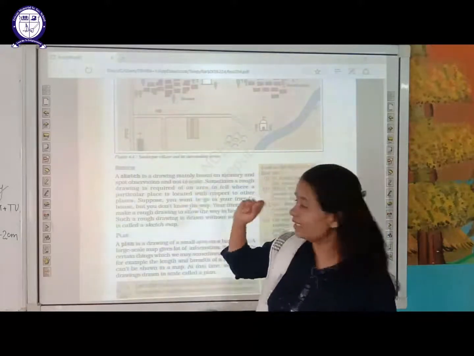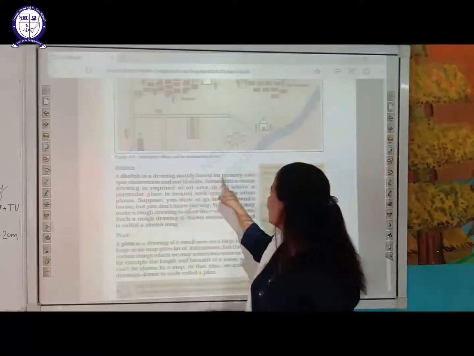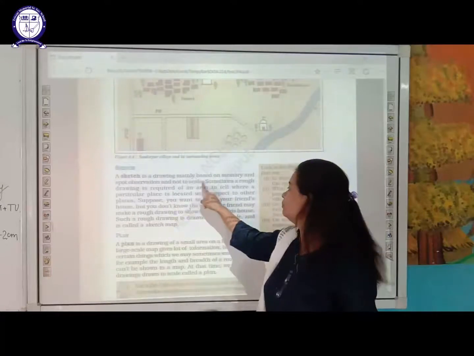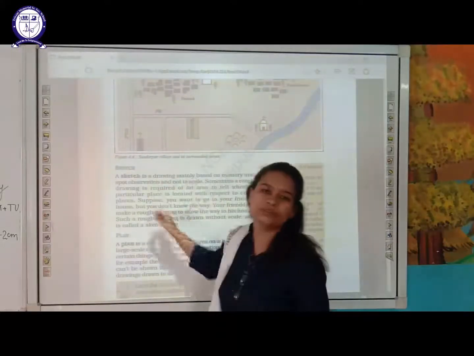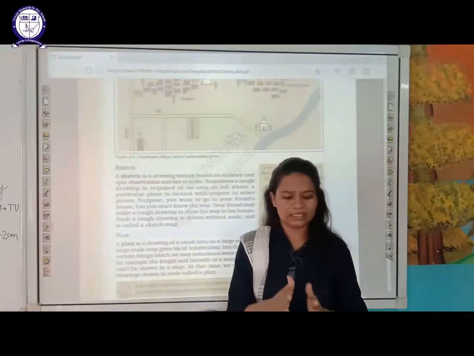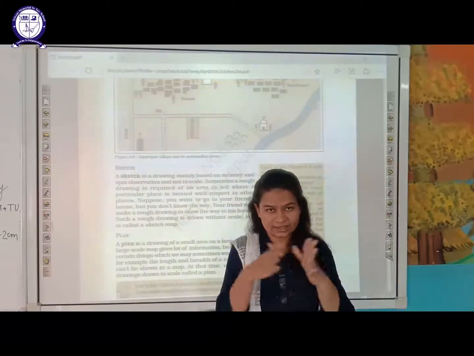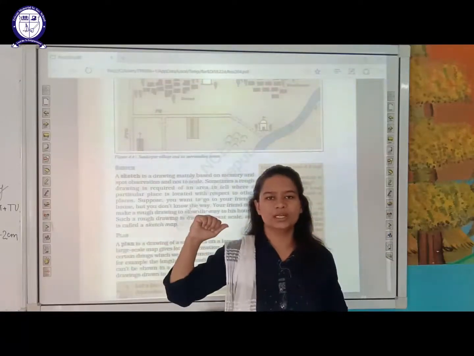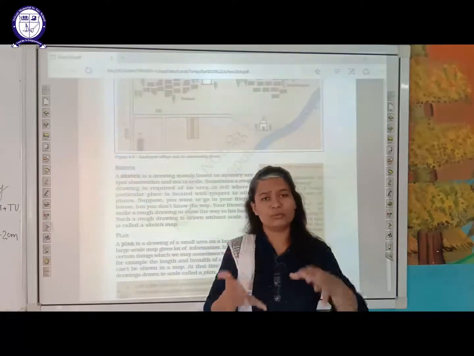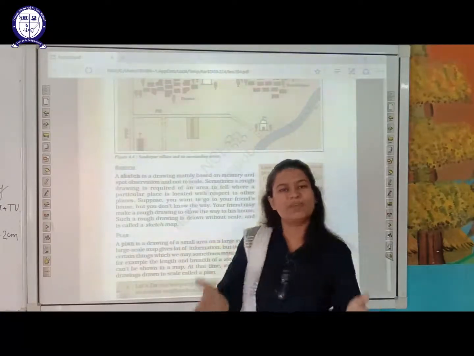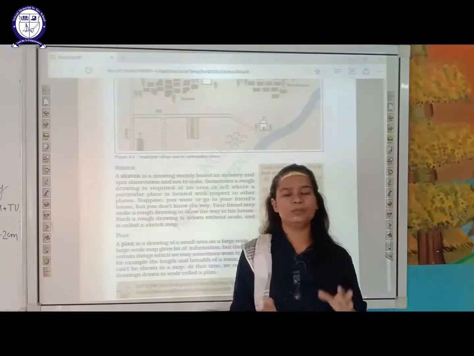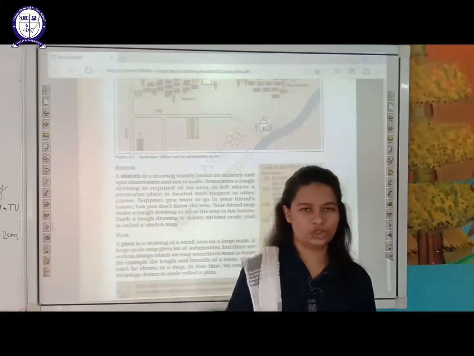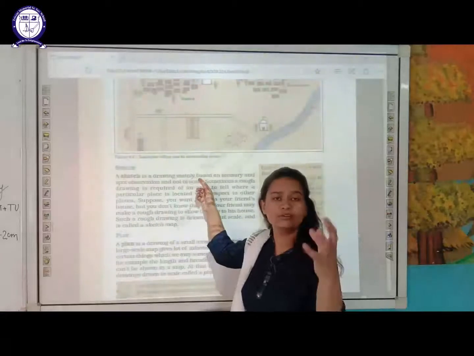So that is sketch. So what is sketch? A sketch is a drawing mainly based on memory and spot observation and not to a scale. Sketch is always based on memory and spot observation. You went to the architect, he just saw that location and then decided on the basis of memory, okay, kitchen area can be there, okay, washroom area can be there, or lobby can be there. So on the basis of memory, he puts that on a piece of paper. That particular piece of paper on which he has mentioned all the details is called a sketch, which is memory based. All the information is memory based.